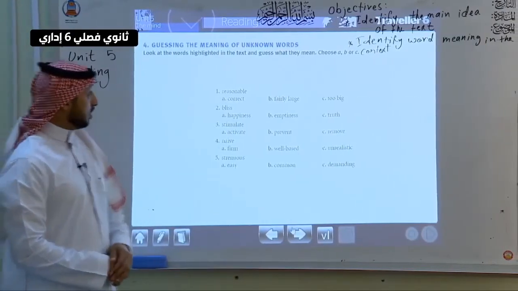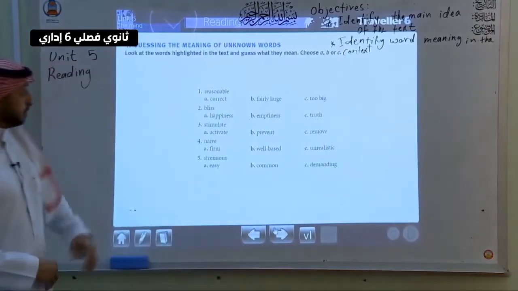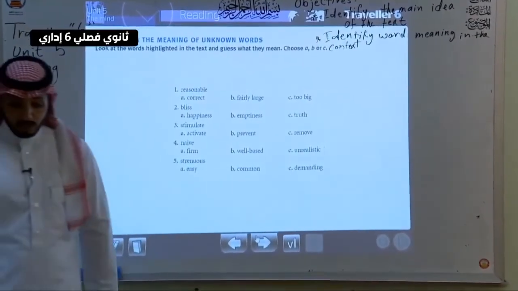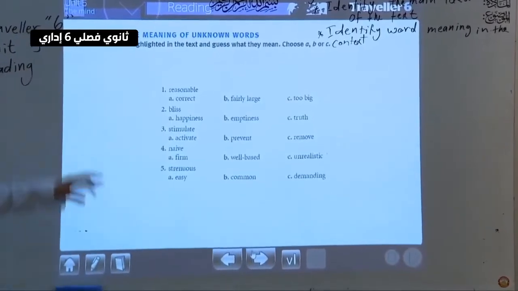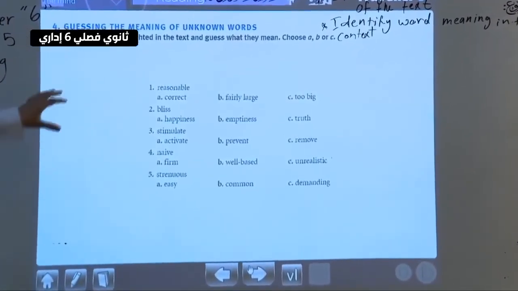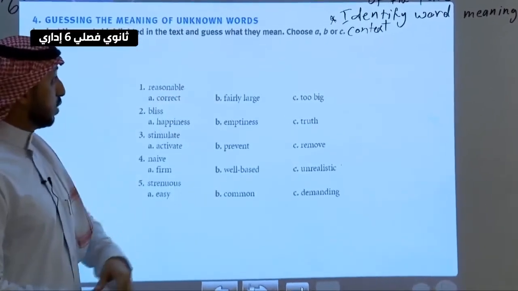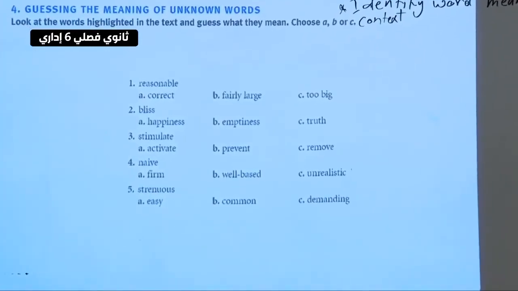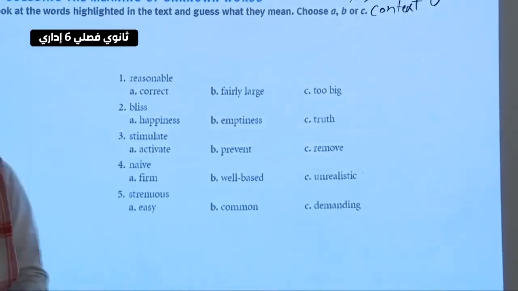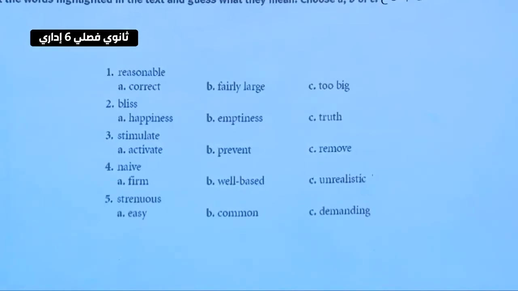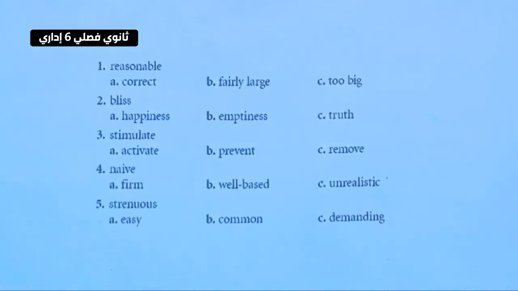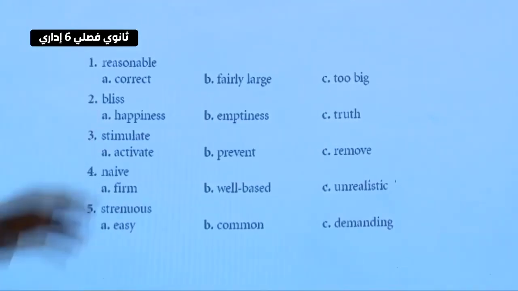Guessing the meaning of unknown words. Here, how do we guess the meaning of a word in the text? Look at the word highlighted in the text. Guess what they are. Choose A, B or C. So these are highlighted in the text. If you noticed, in the text there were words highlighted with yellow. So let's check the first one.